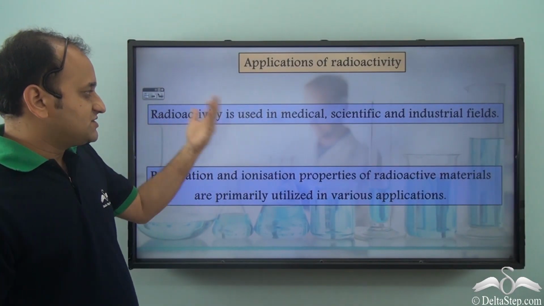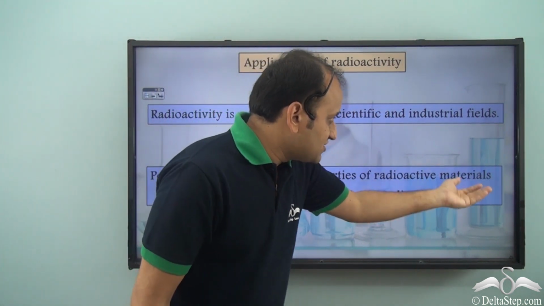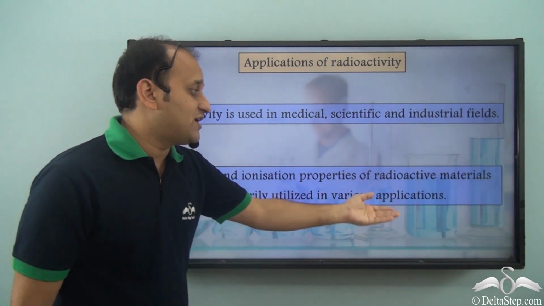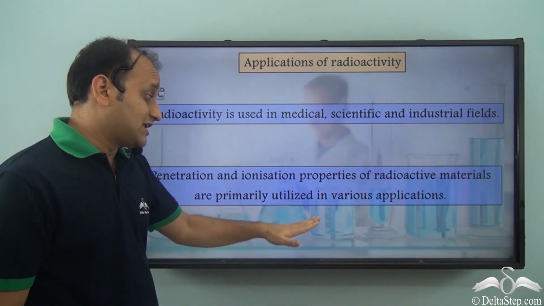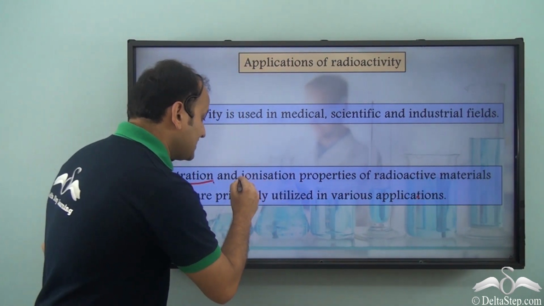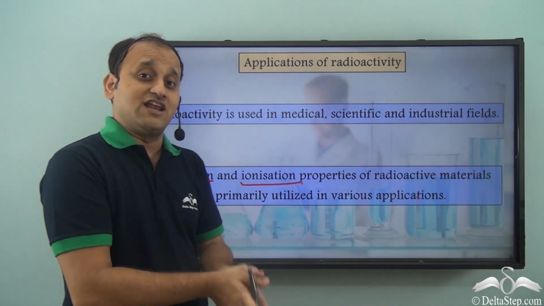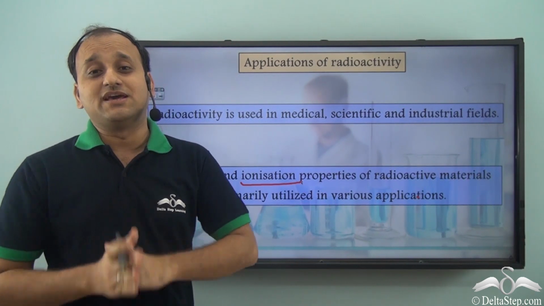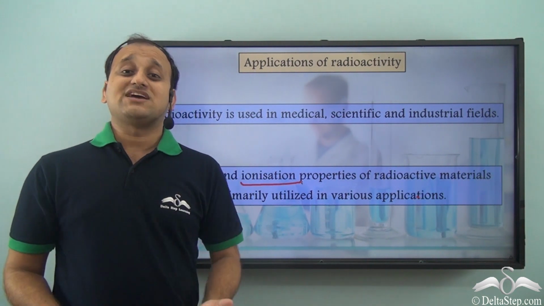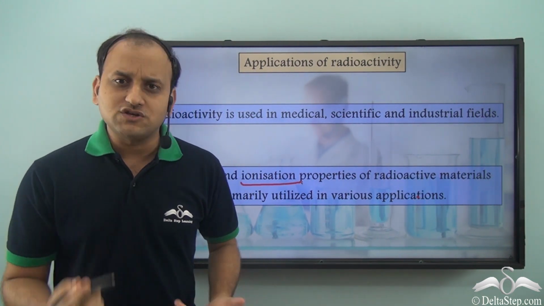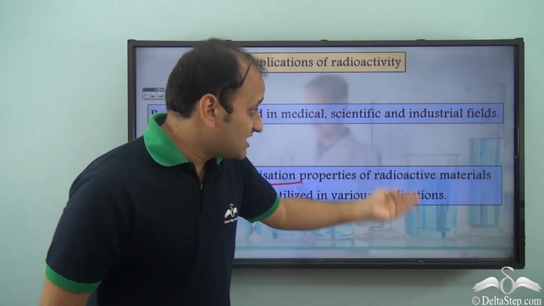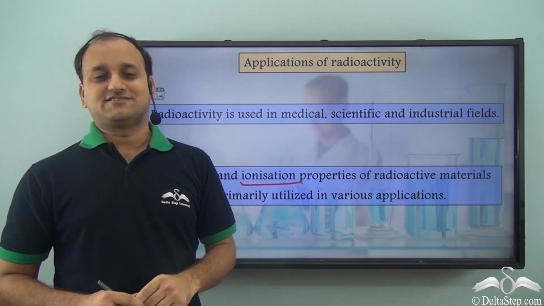So radioactivity is used in medical, scientific and industrial fields. Penetration and ionization properties of radioactive materials are primarily utilized in various applications. So you see, that is why we study radioactive elements in detail, because there are lots of applications where radioactive elements are used in medical, scientific as well as industrial fields.